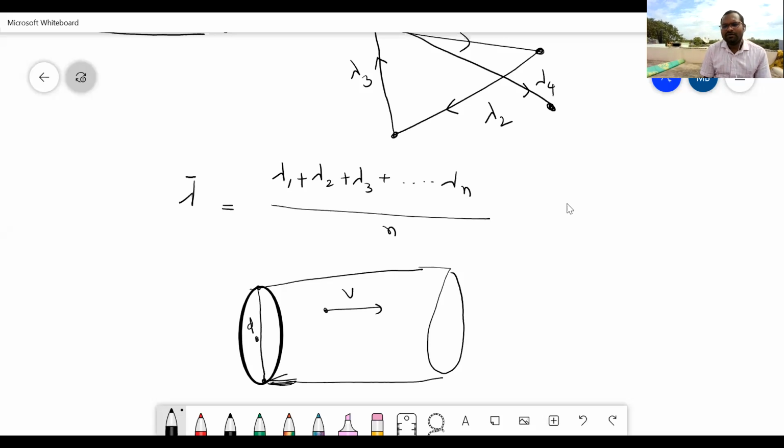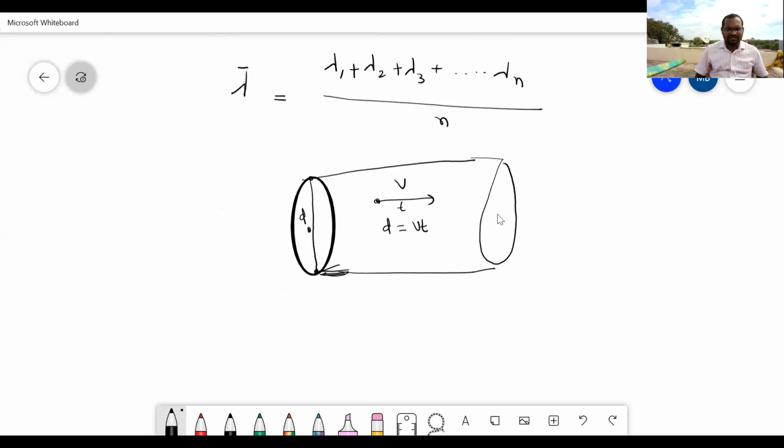Now, let us suppose the gas molecules are moving with velocity v within a time t. Within a time t, how much distance they will travel? They will travel a distance of vt. Yes, formula, distance is equal to velocity into time. Now, let us suppose in a vessel, in a container, there are n number of molecules per unit volume.